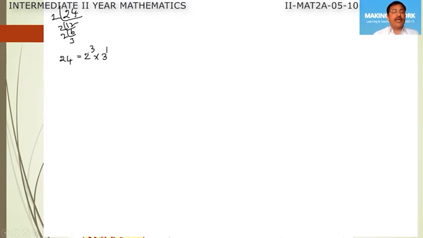So, how many 2's are there in these factors? There are 3 2's and there is 1 3. So, 24 can be expressed as the product of 2 kinds of prime factors. First kind of prime factors are how many? 3. And second kind of prime factors are 1. From these 3 plus 1, 4 prime factors, now, as many combinations as we make, every combination will be a factor of 24.